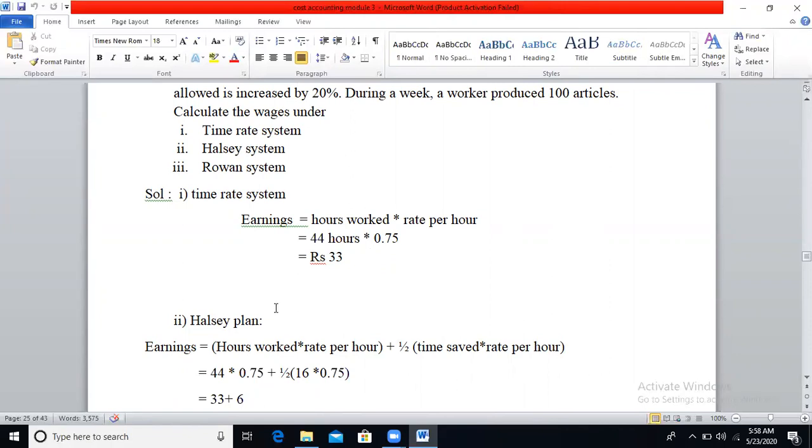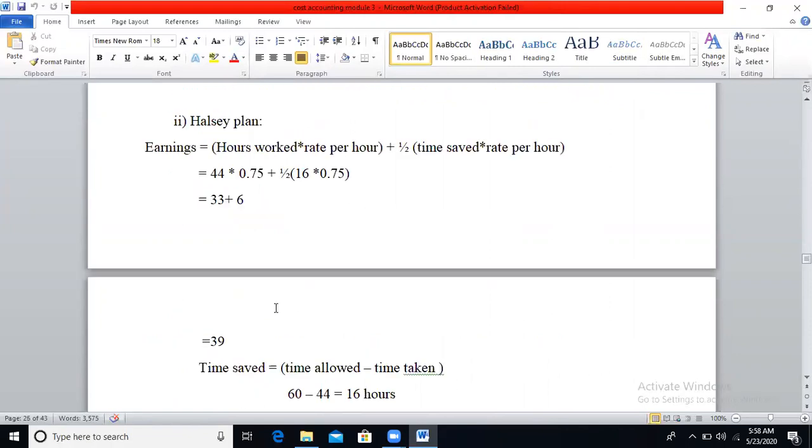The next method is the Halsey plan. Earnings is equal to the number of hours worked or time taken by the employee into rate per hour, plus half of time saved into rate per hour. So the number of hours worked will be 44 into 0.75 plus half of time saved. First you need to calculate time saved. How will you calculate time saved? Standard time allowed minus time taken.